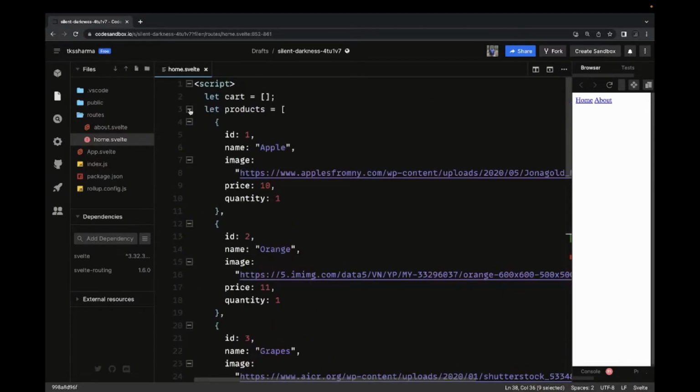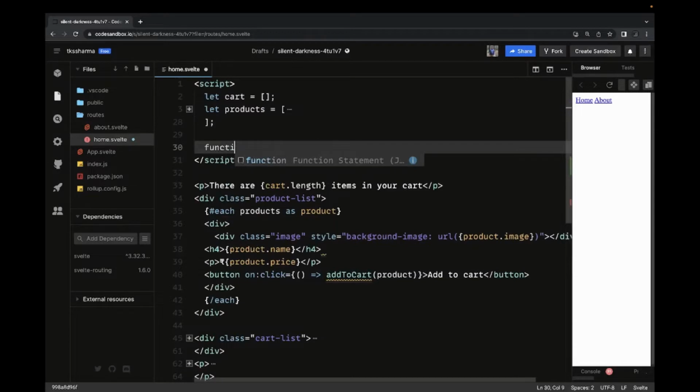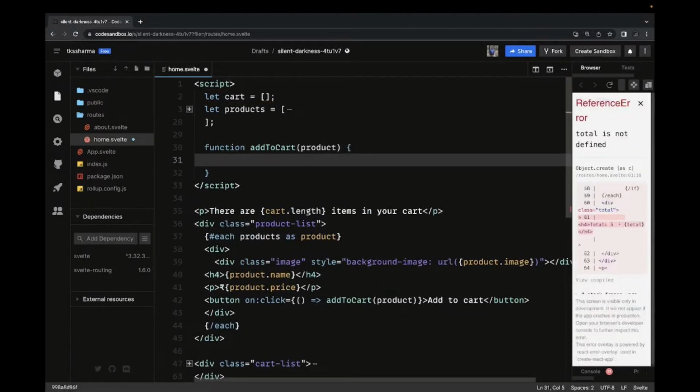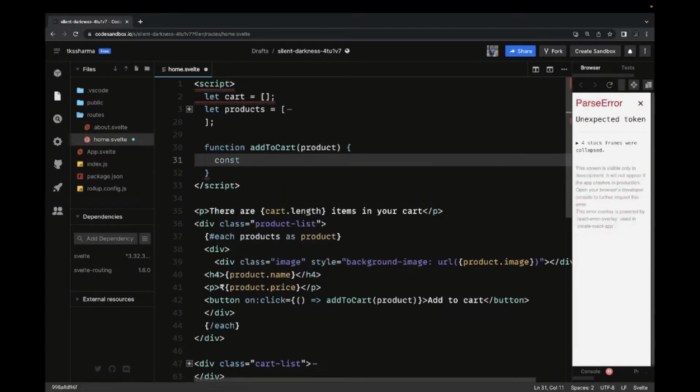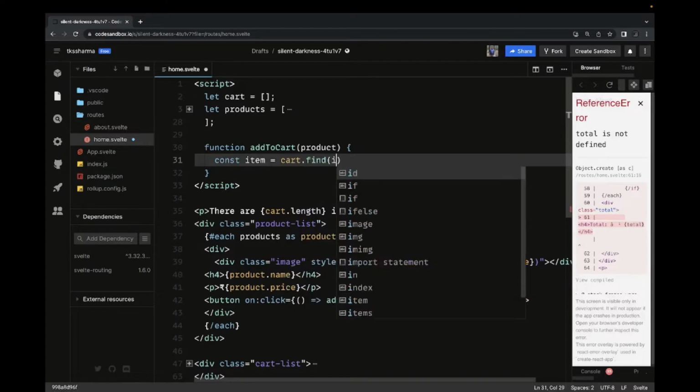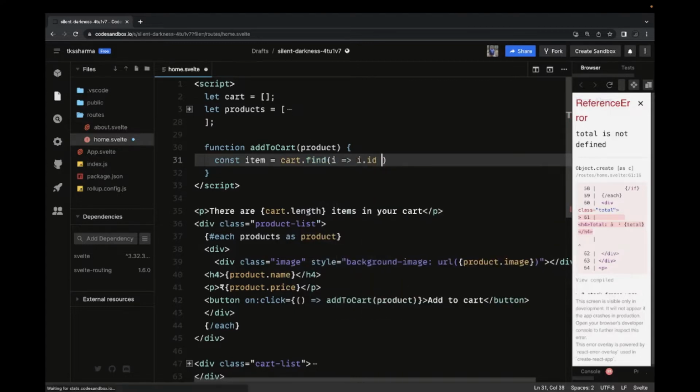We are getting the product, so let's try to understand all these methods here. What we are going to do is update the products and update the cart. First of all, let's say the item which you are going to add, is it available already in the cart or not? Because if it is there, we will just increase the quantity. So cart.find, we have ID, we can compare it with the product which we are passing.